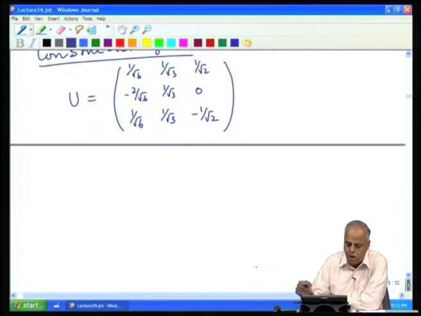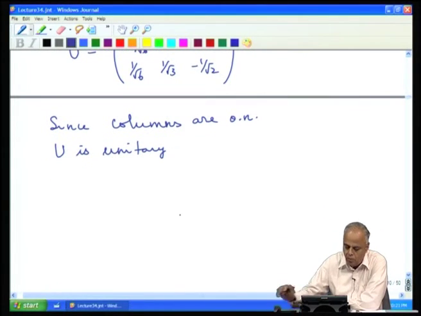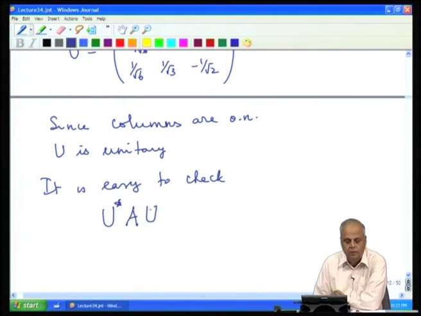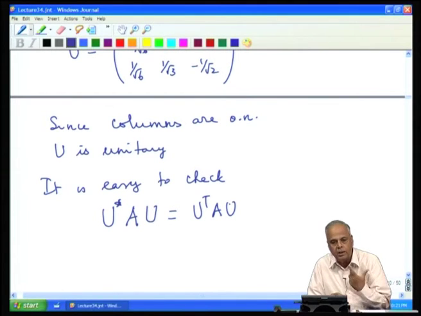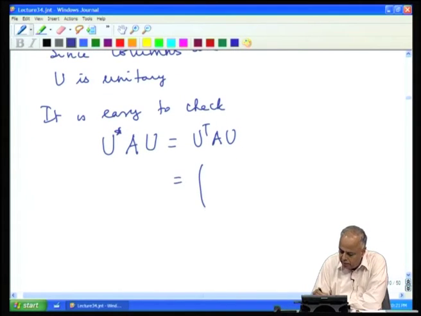Now, since the columns are orthonormal, U is unitary. And now, it is easy to check that if we take the matrix A and multiply U star A U, we would get, in this case, the same as U transpose A U, because U star is U transpose, because we are dealing with real matrices, and this will be the diagonal matrix.